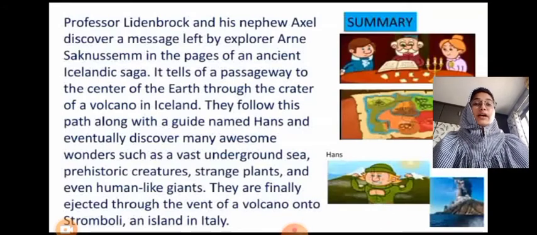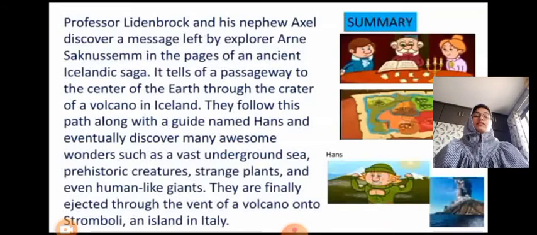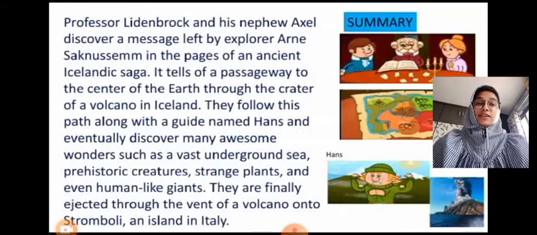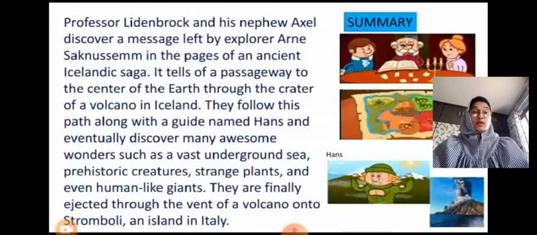They follow this path along with a guide named Hans and eventually discover many awesome wonders such as a vast underground sea, prehistoric creatures, strange plants, and even human like giants. They are finally ejected through the vent of a volcano onto Stromboli, an island in Italy.